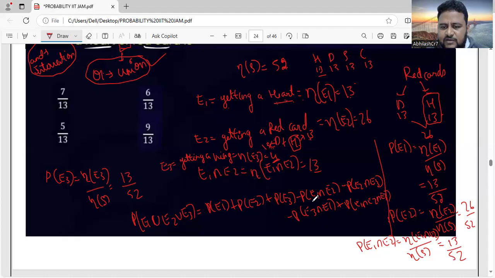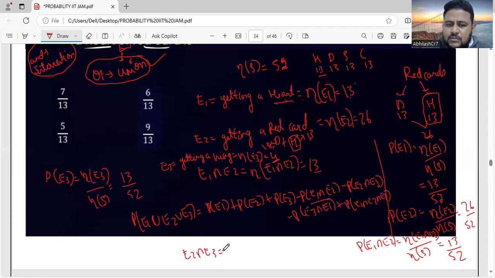Okay. First of all, we got this P of E1 intersection E2. We already got it. Now we have to find out E2 intersection E3. What is E2, friends? E2 is getting a red card. Next, E3 is getting a king. So when it comes to red cards, there are diamond and heart.